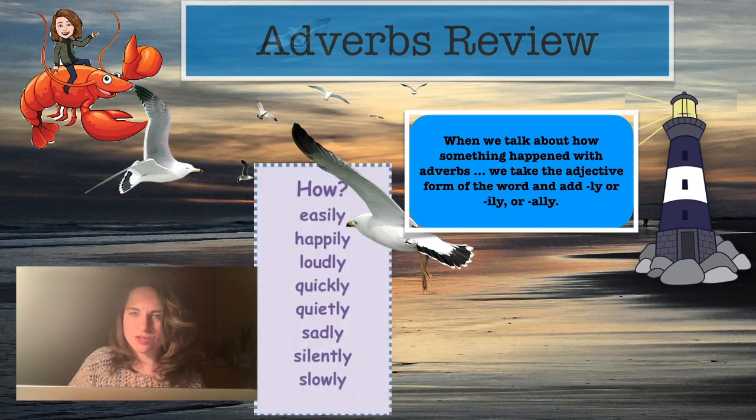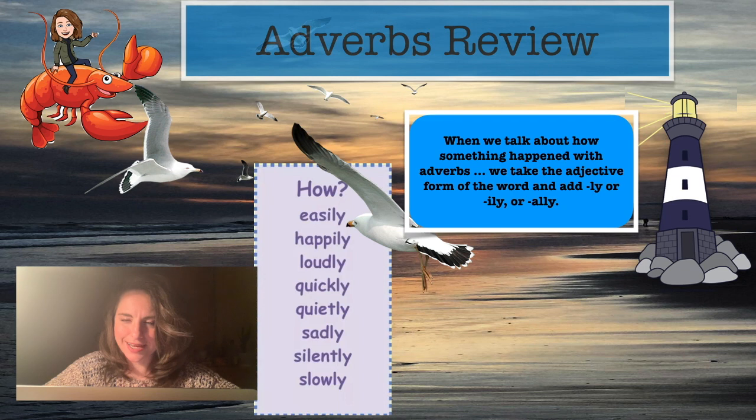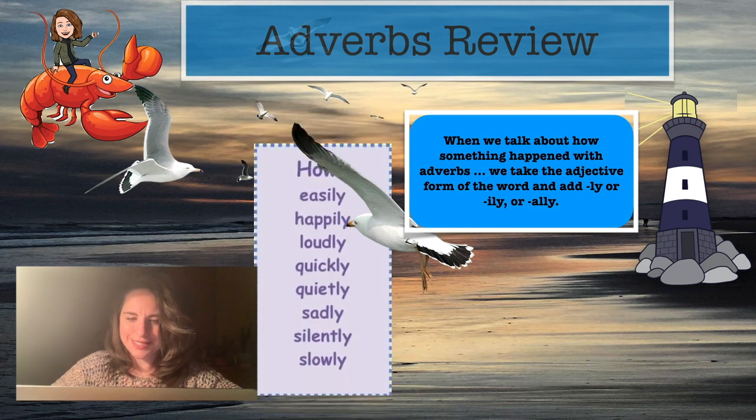All right? This is our handy dandy list from last webinar. Okay? So how did something happen? Easily, happily, loudly, quickly, quietly, sadly, silently, slowly. Please notice the adjectives that end in Y. Easy, happy. You see what happened? Y changed to I. And then we add ly. So easy becomes easily and happy becomes happily. Okay? So let's continue.